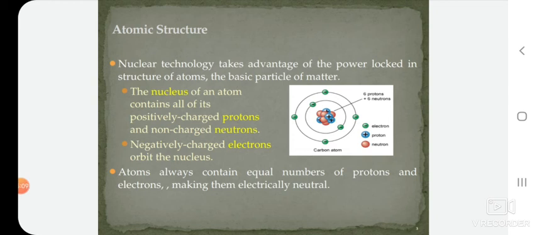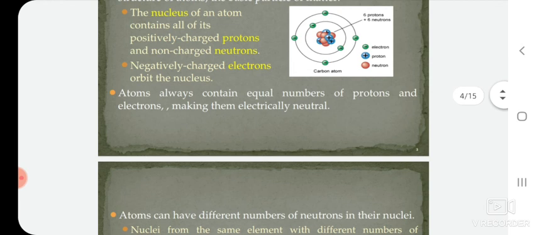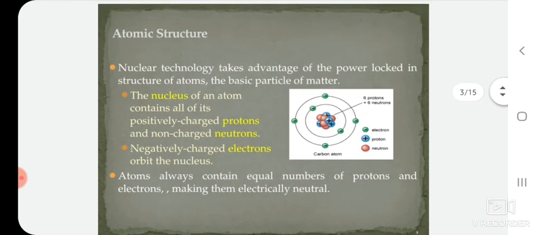Electrons are negatively charged. The nucleus of an atom contains all of its positive charge, the protons, and non-charged neutrons, with negatively charged electrons outside. An atom always contains an equal number of protons and electrons, making it electrically neutral. Here a carbon atom is there, it consists of 6 protons and 6 neutrons. That's why carbon is electrically neutral.